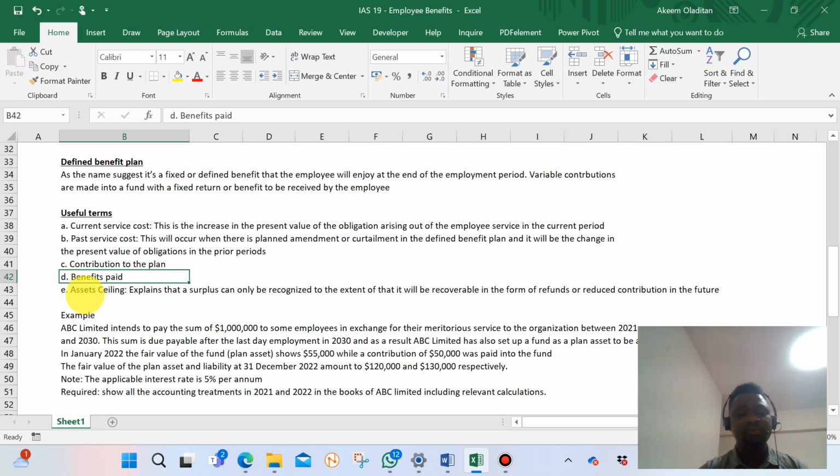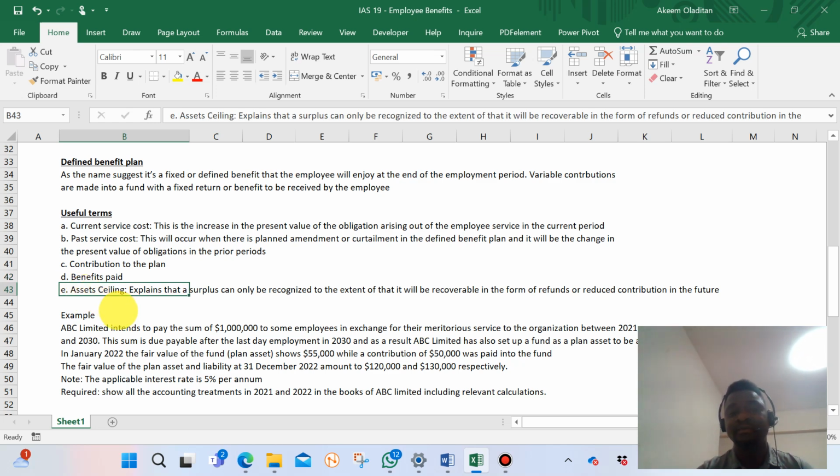Another thing that we also need to talk about is, as a result of contribution to fund, I talked about asset and liability. Liability is the obligation that will arise from the retirement of the employees over a period of time. The asset is a fund that was created in form of money deposited somewhere, so that we can make good this obligation at the end of the day.